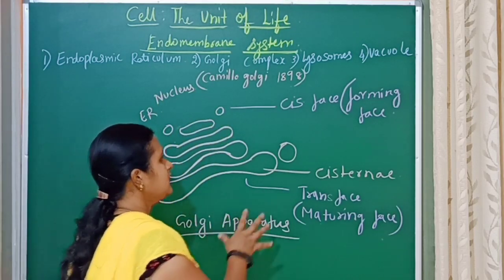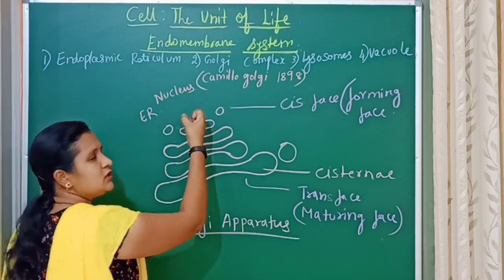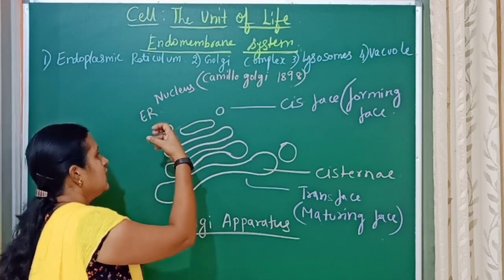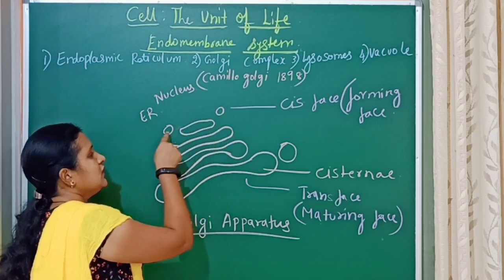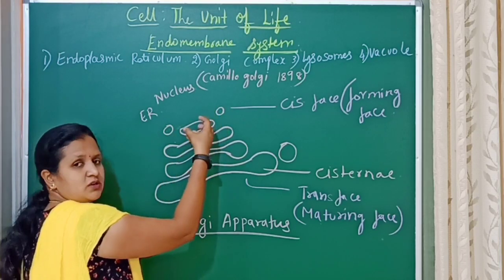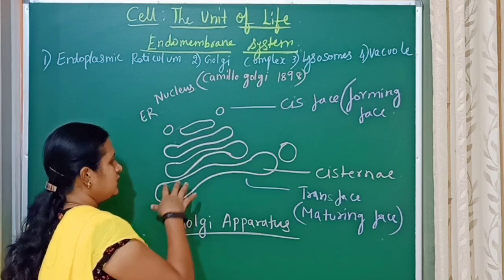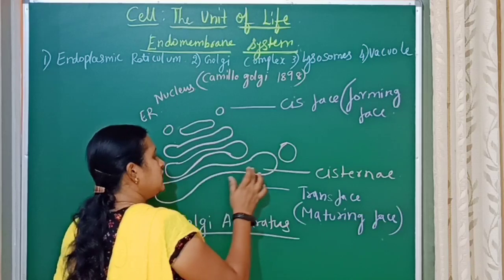It is called the cis phase or forming phase because it receives the materials coming from the nucleus and the endoplasmic reticulum in the form of vesicles. These vesicles fuse with one another and form cisternae-like structures and undergo modification.